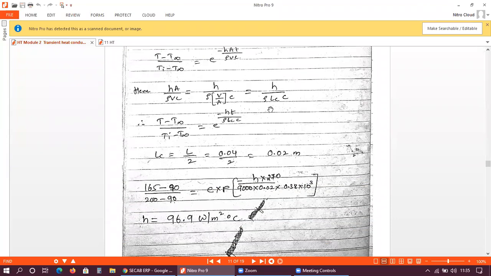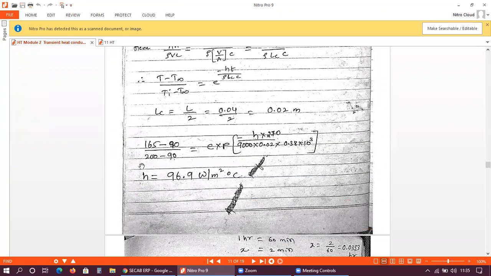Substitute these values here. h is the only unknown parameter, so you have to make use of your calculator properly. You have to practice this. If you don't practice here, then the value goes wrong. Even if the procedure is all correct, if the value of h does not come as 96.9, then everything goes wrong.